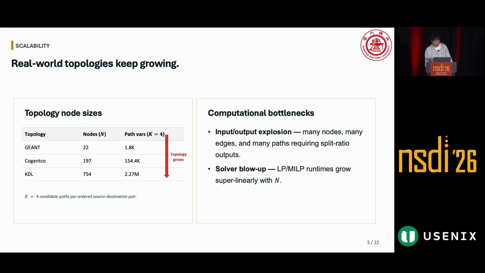As for network performance, we all want it to be better, so there's not much to explain here. Let's first look at scalability. As the network becomes larger, the dimensionality grows on both the input and output sides. The solver needs to process more topology and traffic variables, and it needs to decide more split ratios. Therefore, we need a TE algorithm that can handle this growth.